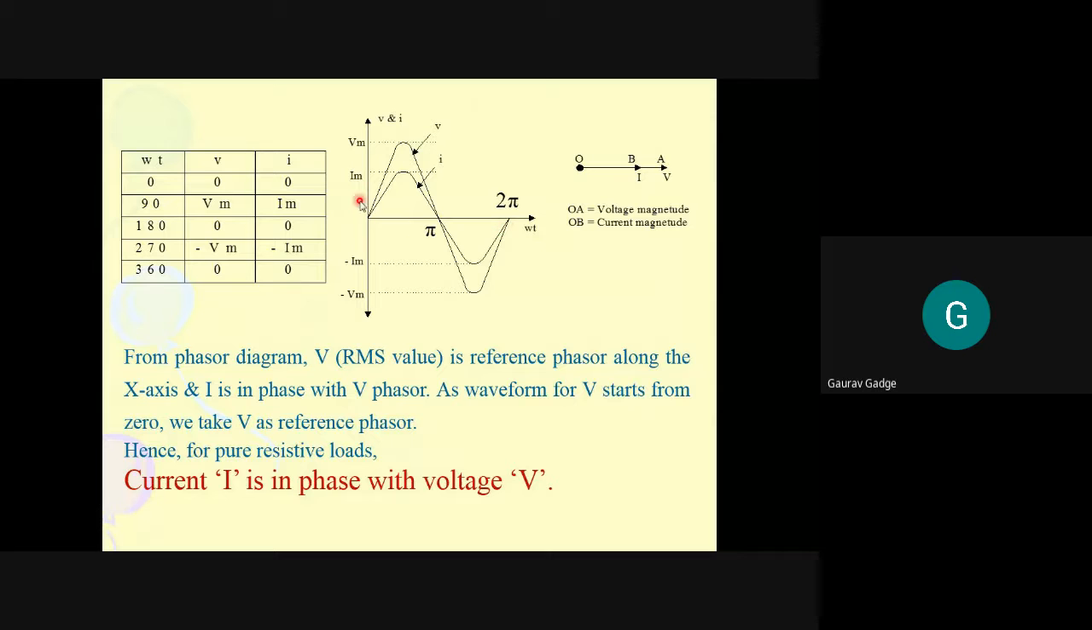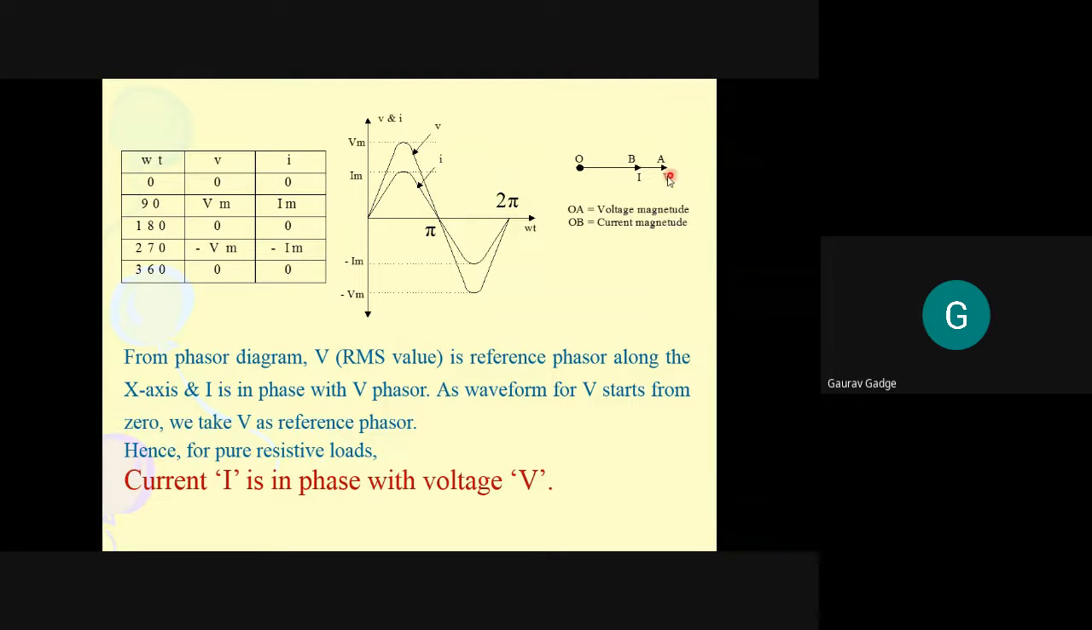Yahan par hum logon ne ye figure dekha tha ki jab aapke paas voltage ka ek sinusoidal waveform hai to current ka sinusoidal waveform bhi usi plot ke upar, voltage plot ke upar hi banta hai, and therefore the phase angle between voltage and current is equal to 0. Now based on that, if we draw the phasor diagram, is diagram ko kaha jata hai phasor diagram. If I consider voltage as the reference axis, it is named as OA. So OA is the voltage magnitude.